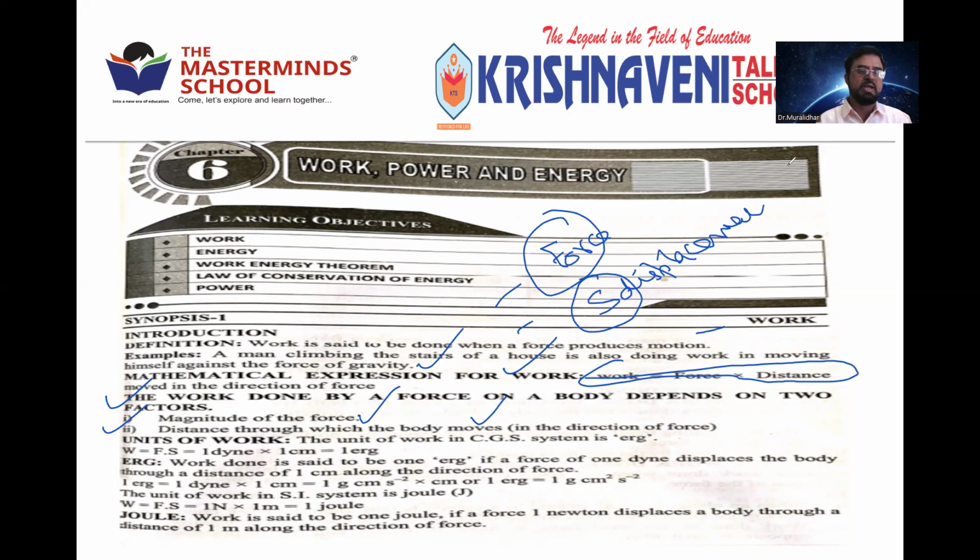So work done W is equal to F into S. Force is in dyne in CGS and Newton in MKS. So the unit is dyne centimeter or Newton meter. Already I told you, dyne centimeter is also called erg. That is W is equal to F into S. This is the basic information about work.